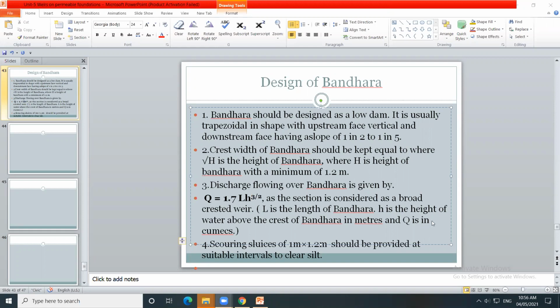And Q is the discharge in cumecs, cubic meter per second. Discharge is measured in cumecs. This is the third consideration in the design.